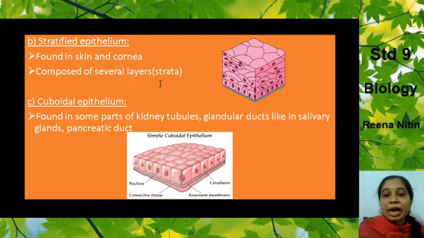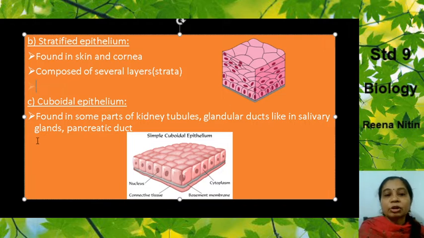What is the meaning of strata or stratum? The stratified epithelium is coming from the word strata. Strata means what? Different, a lot of layers. Unlike the other one, which had only one layer, here there are several layers.